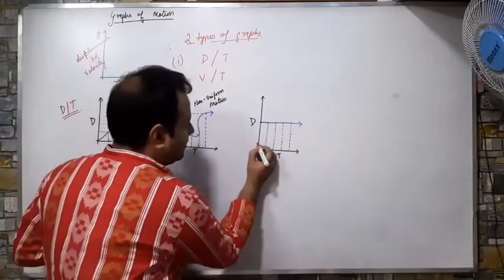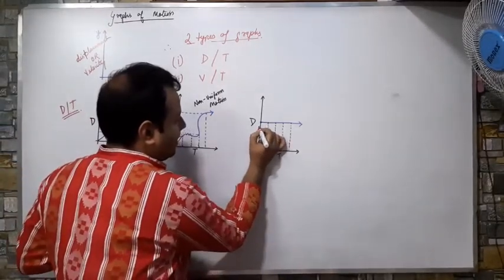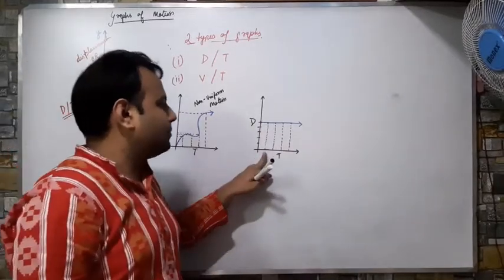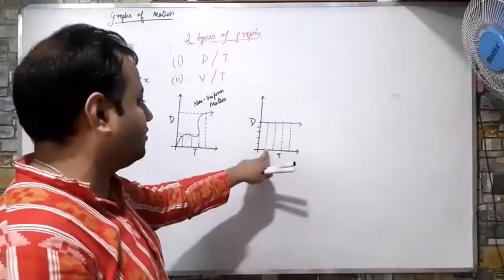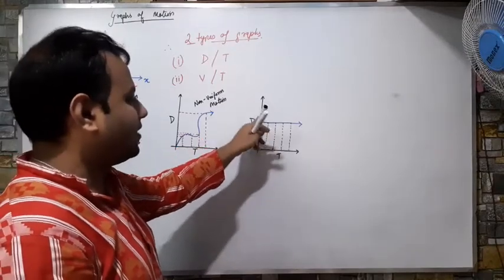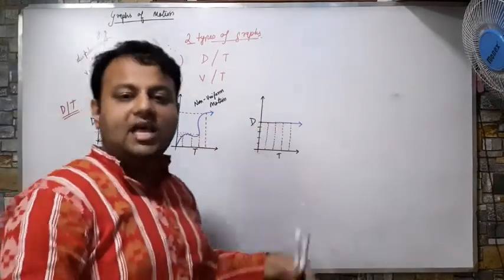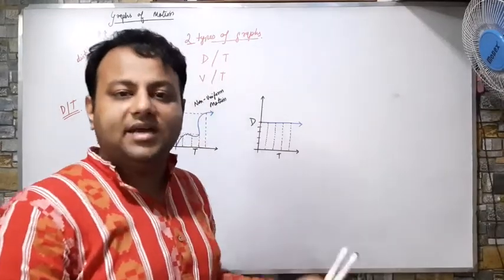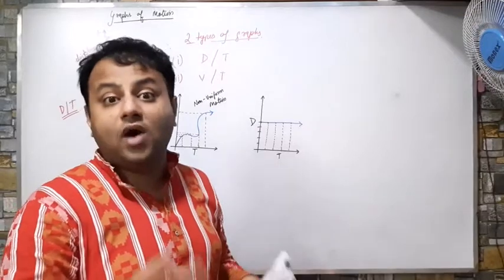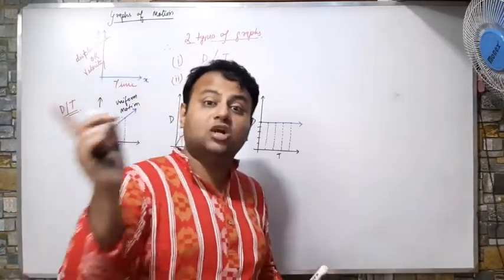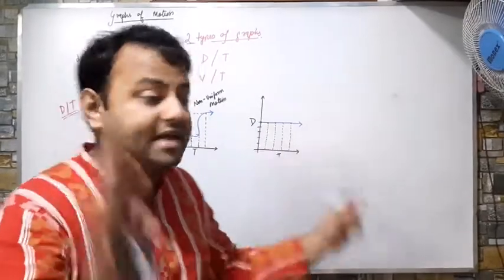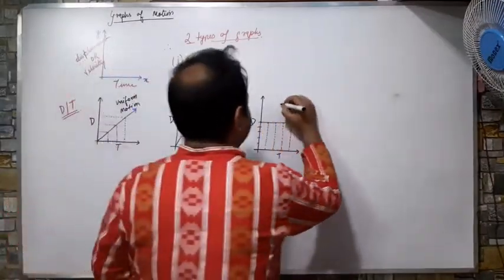Suppose this is 500 meters. Okay. So for the first second, my distance was 500. Second, 500. Third, 500. Fourth, 500. Means every time the distance is the same, which means my body is not changing its position. So if the body is not changing its position with respect to time, it is called a body at rest. So this is at rest.